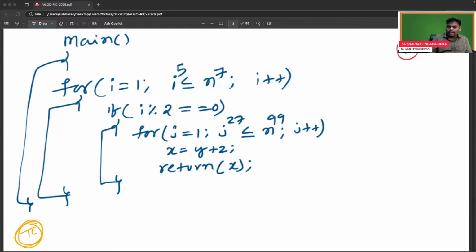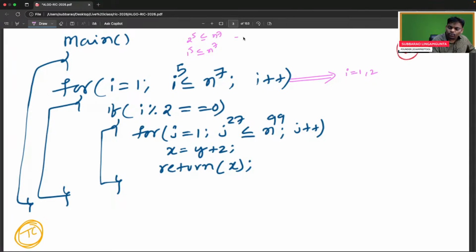Now let's see this. Everyone see, I'm giving the answer. If you observe clearly, the i loop is going on like this. i is equal to 1: is 1 power 5 less than or equal to n power 7? True. i is equal to 2: is 2 power 5 less than or equal to n power 7?